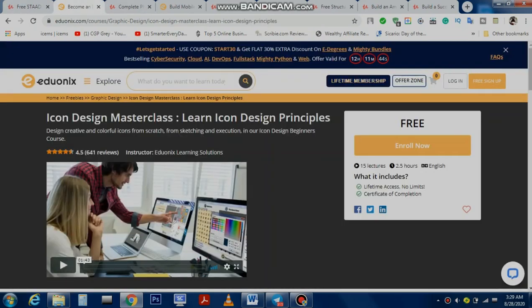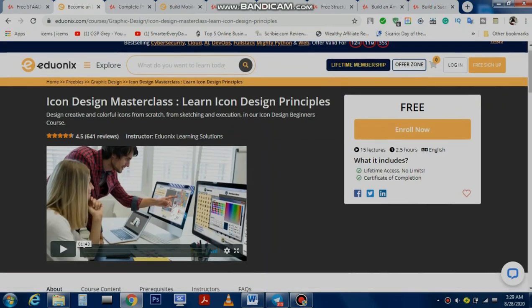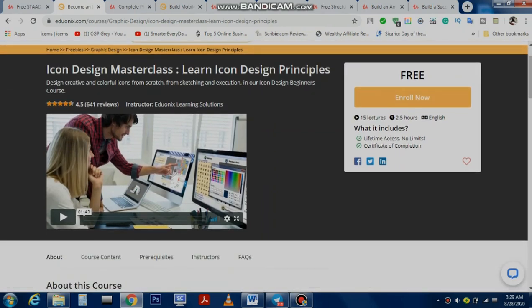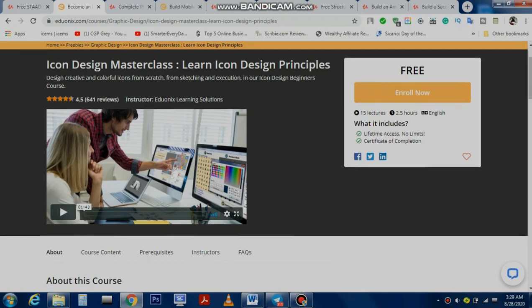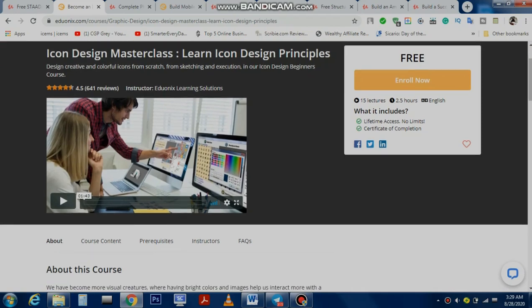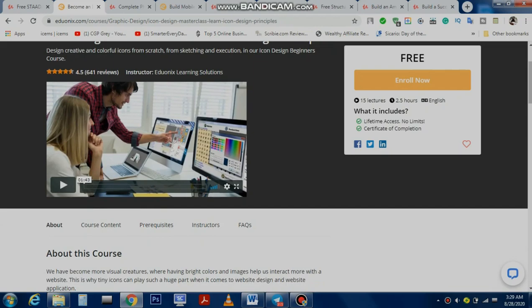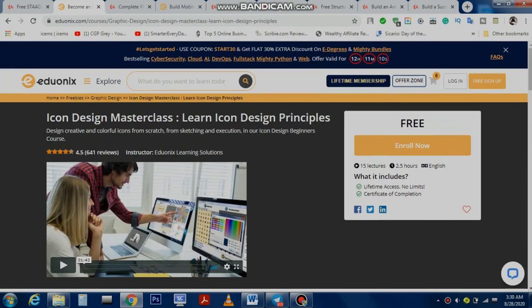So this is our second course today. It's for those students who want to know how to design different icons like Facebook, Twitter, and different icons which create great value for the customers and clients, because everyone knows the Facebook logo, Twitter logo, and Instagram logo. These types of logos are quite popular, and it's not easy to build these icons. So it's a good course for graphic design students to know how to build and design these types of icons, and it's a free course. It's a little bit different website for you today because it's Edunix. I have given the links in the description of this course as well.